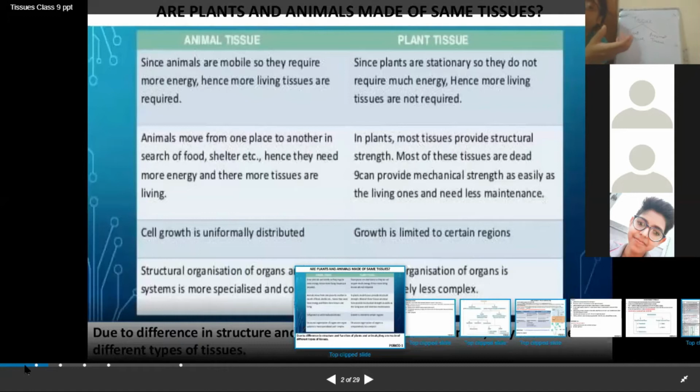They don't require more living tissues. They can work with dead tissues also, right? So there is a lot of difference in the structural and organizational level of animal tissue and plant tissue.